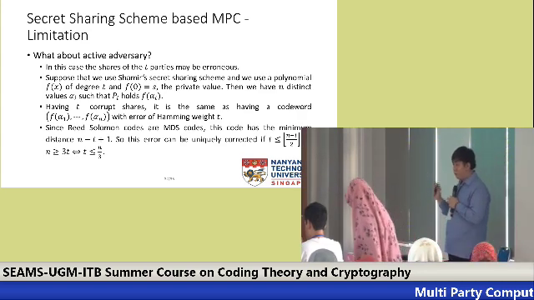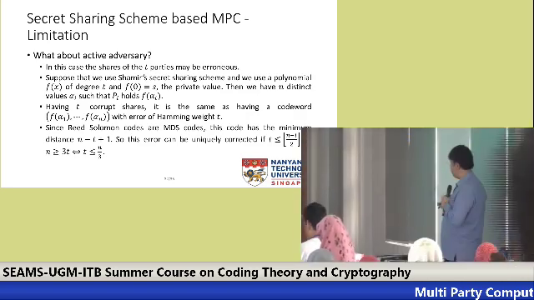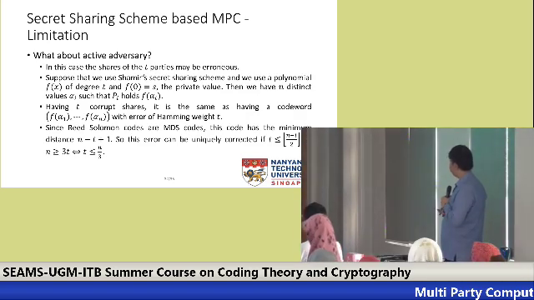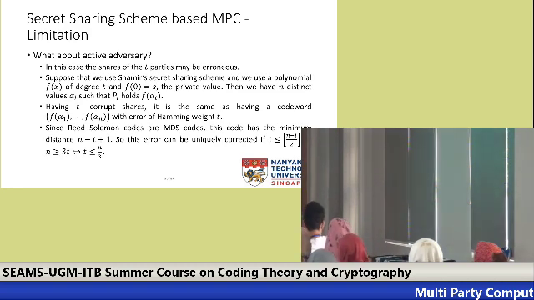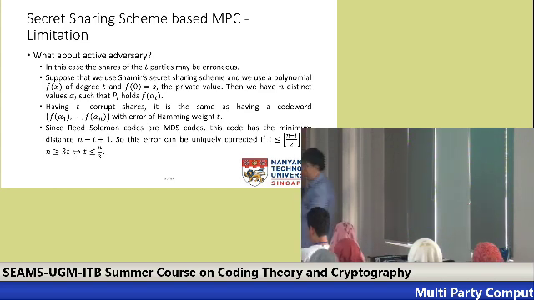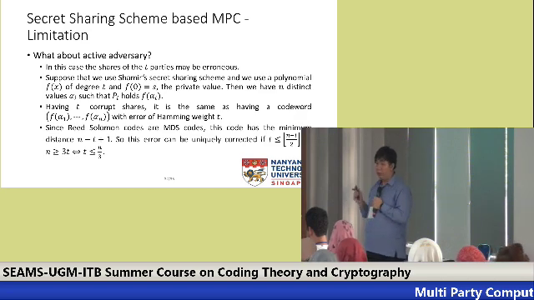So the scheme will still be secure as long as T is less than or equal to (n minus T) over 2. So in other words, T is less than or equal to n over 3.